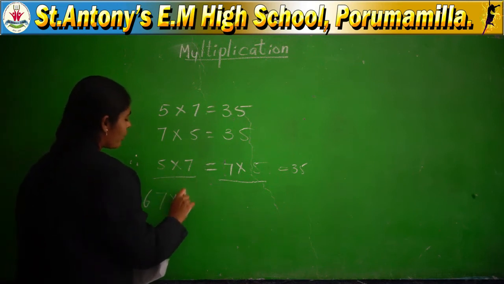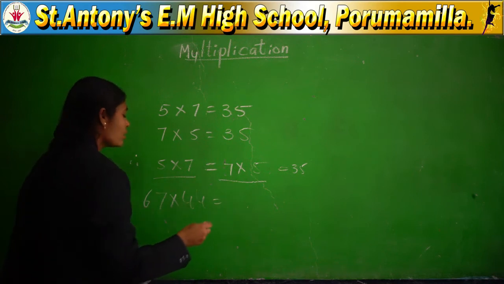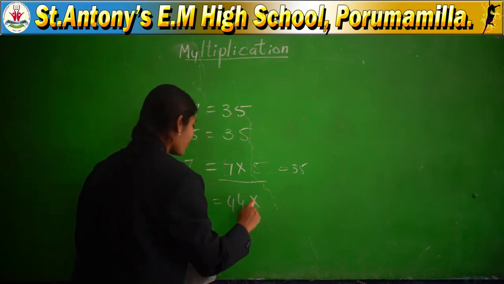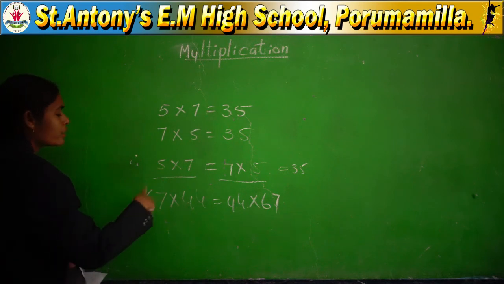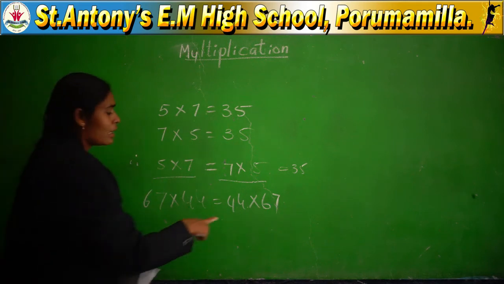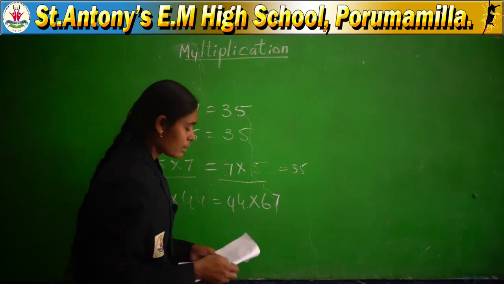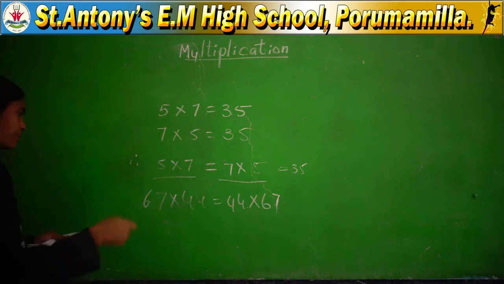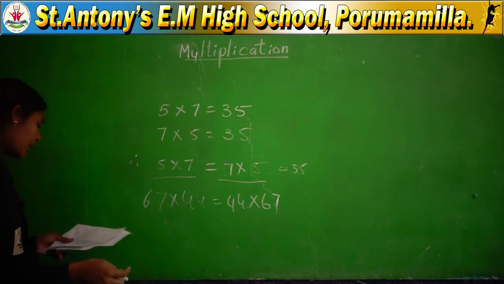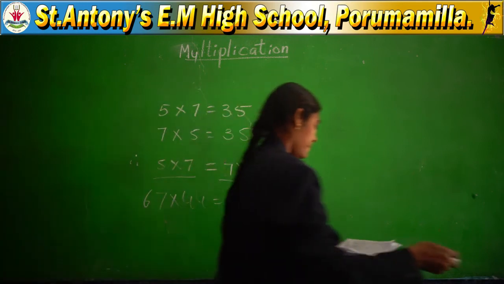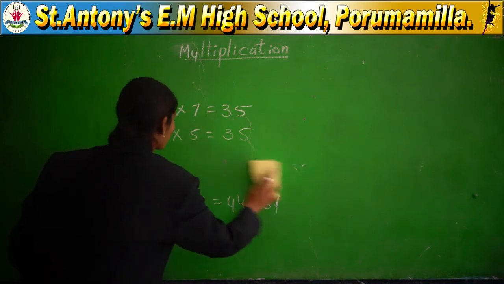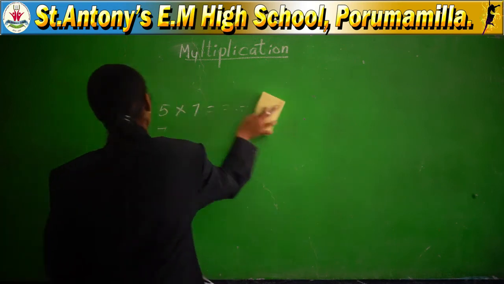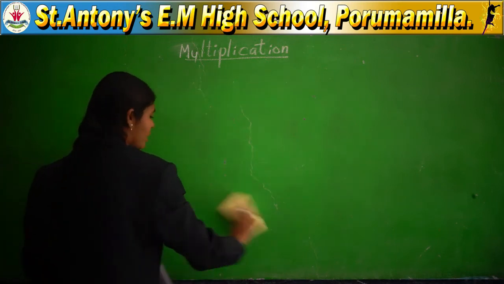67 into 44 is equal to 44 into 67, also the same. No changes, the same numbers will be there. 67 into 44 gives the same product, and 44 into 67 is also the same product. So both sides are equal. Okay. If the order changes, it does not change the product. You will get the same product.